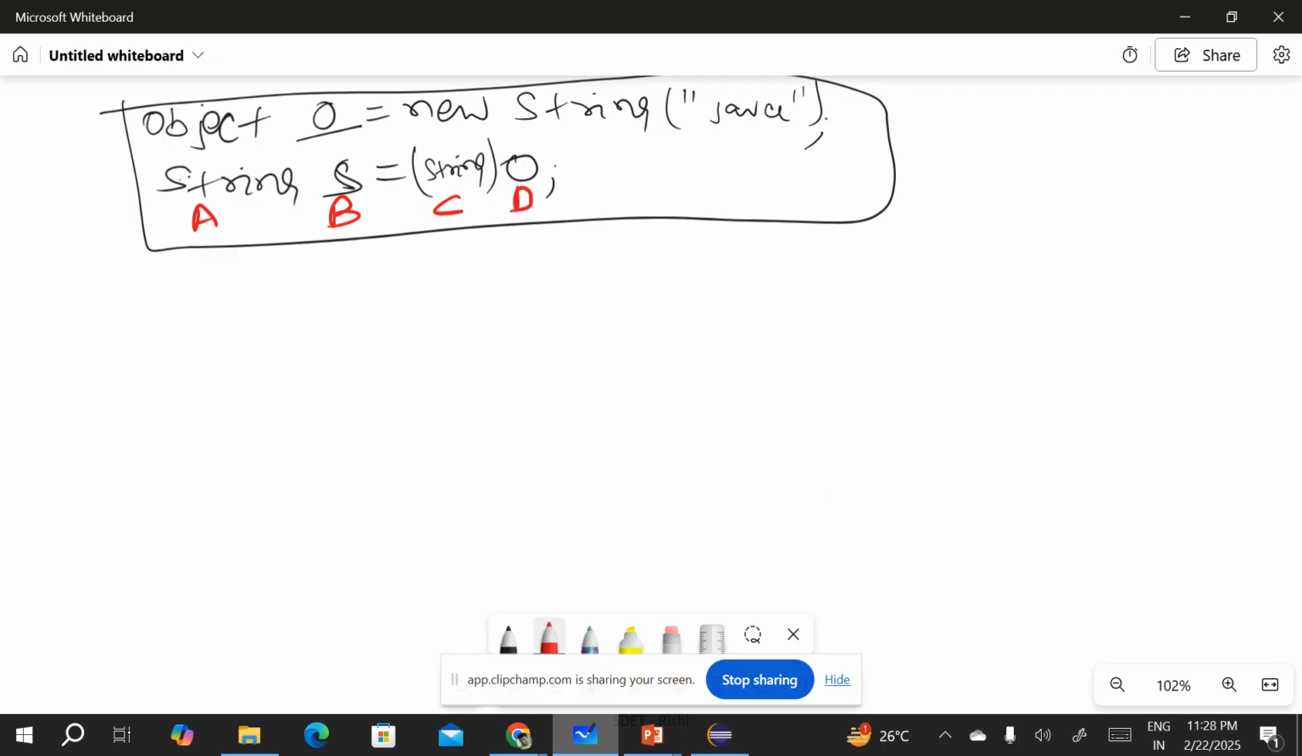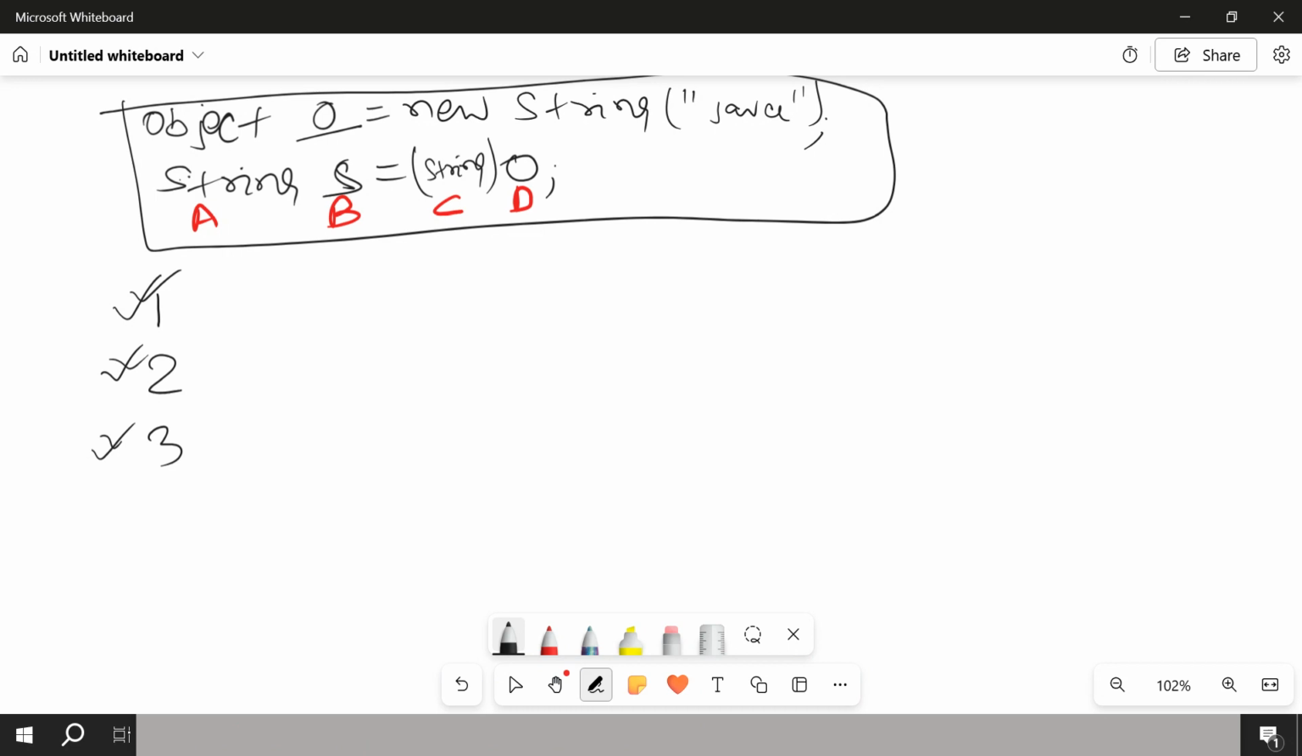What is the first rule? The first two rules, 1 and 2, talk about the compiler check, the compilation check, and the third rule talks about the runtime check. The first rule is talking about whether the conversion is legal or not. Conversion in the sense that this o, I want to convert to a String type. Is this legal or not?